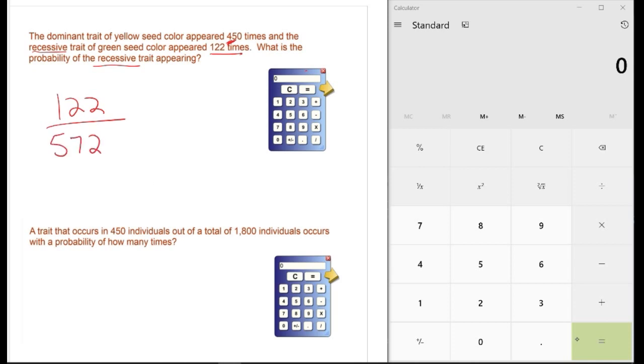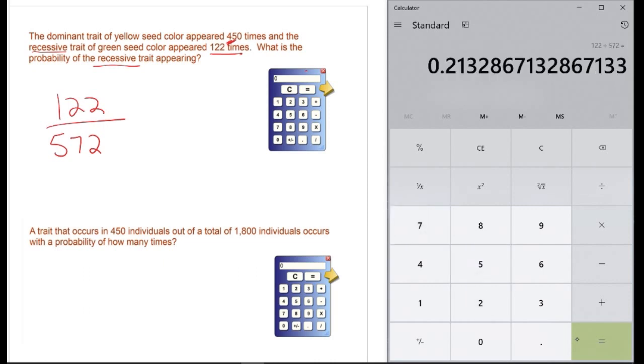Then to divide that out, I'm going to first go as a decimal, and then I'll do that as a percent. So 122 divided by 572, to the nearest hundredth, gives 0.21. So I will get the recessive trait 0.21, or 21%, of the time. I could also do the dominant trait, in which case, if I asked how many times the dominant trait would appear, it would be 450 over 572.